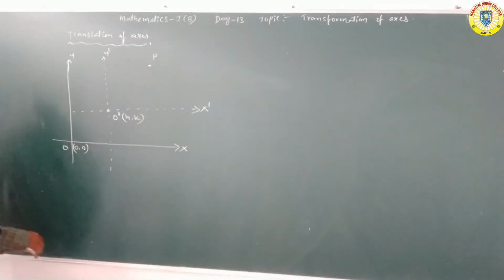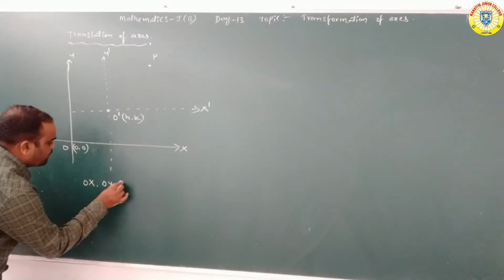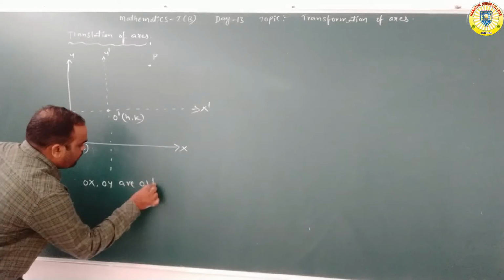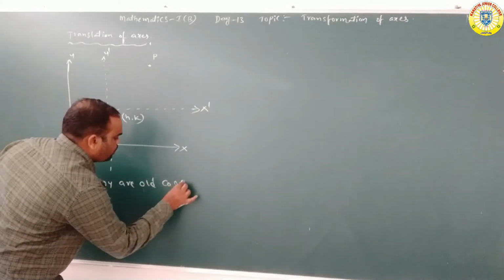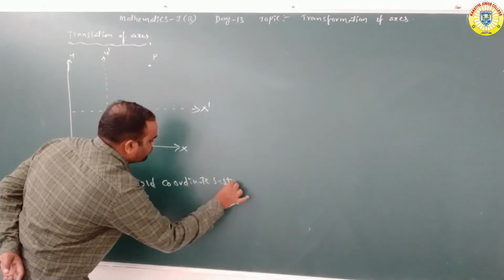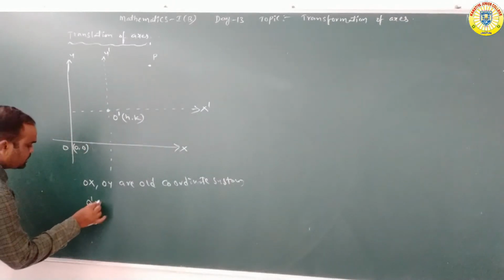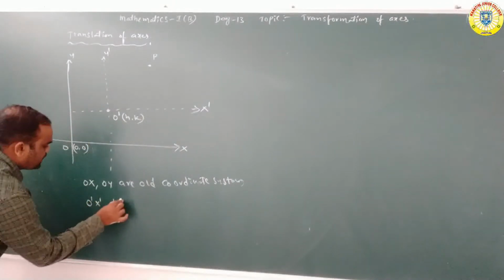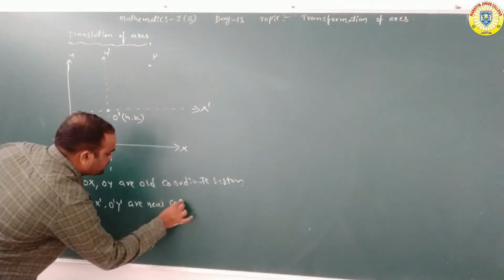OX, OY are the old coordinate system, and O'X', O'Y' are the new coordinate system.